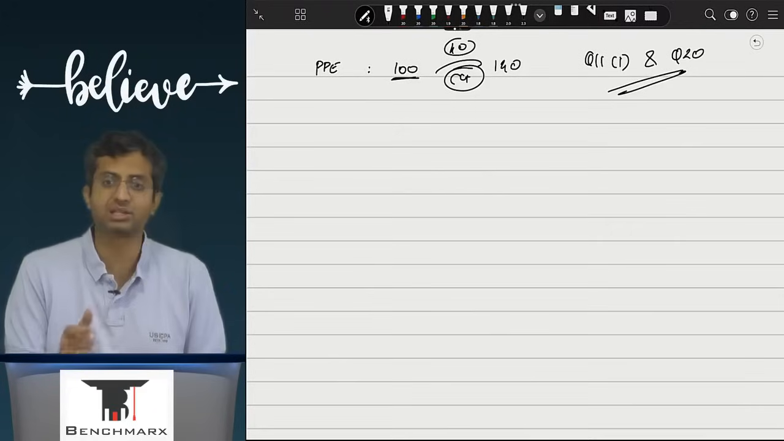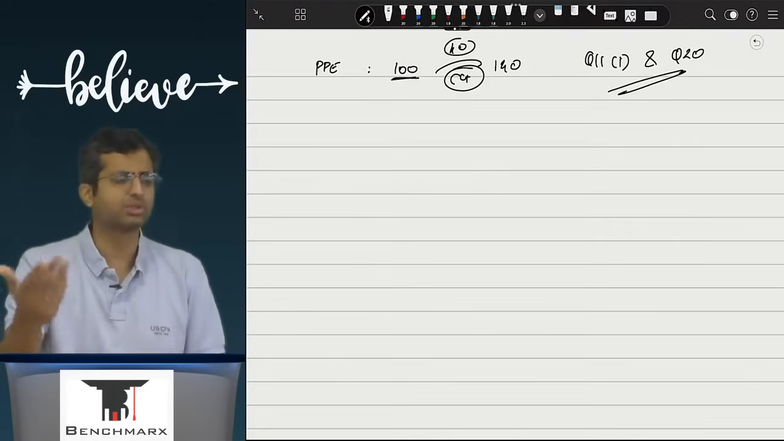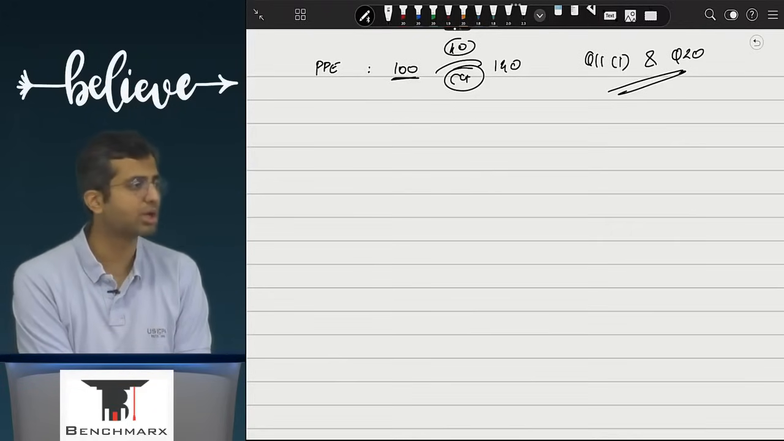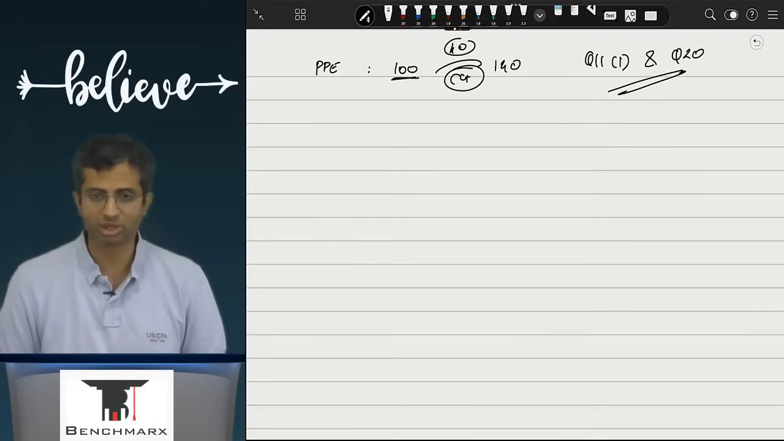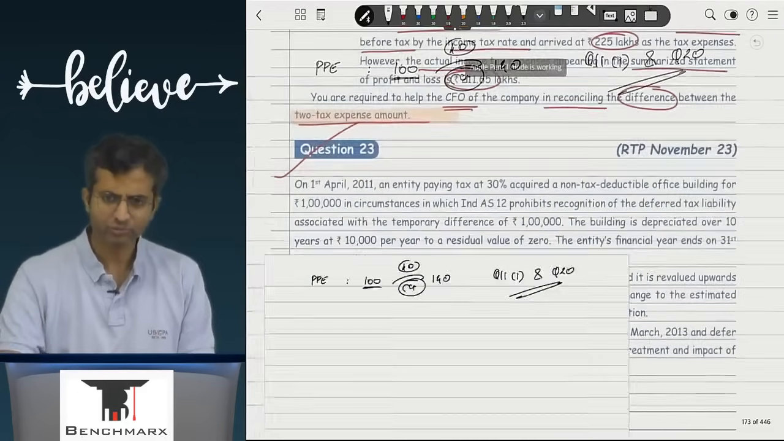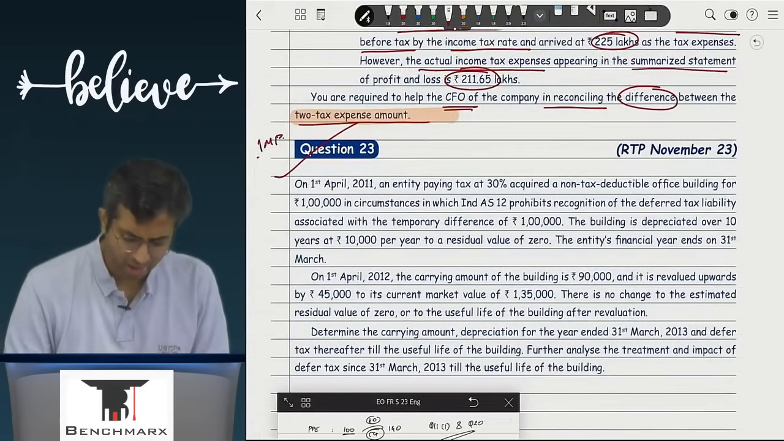So if there is a revaluation, we will say revaluation has been recorded in the books. Now, in income tax, when this asset is sold, there would be a gain on the sale of this asset, and you will put a tax consequence on that through the OCI. But a slightly different type of a question, you can mark this as important.